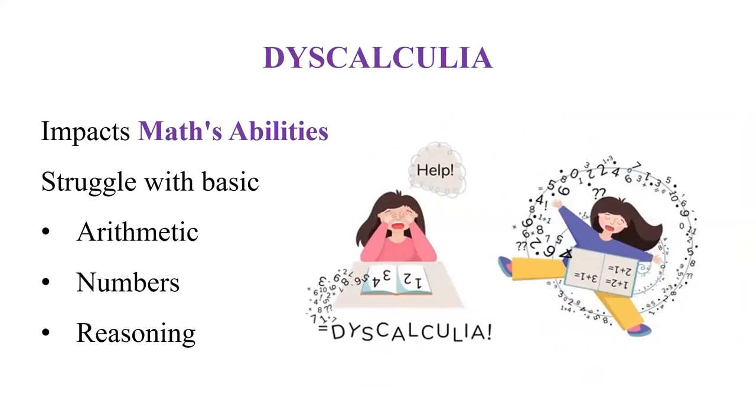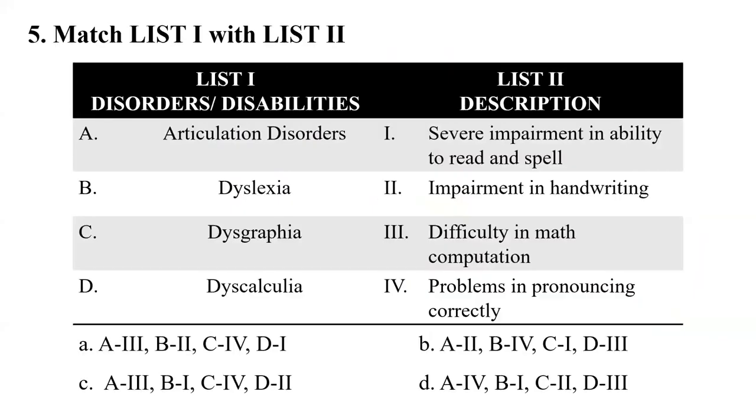The last one is dyscalculia, which is also a learning disability that impacts the mathematical ability of an individual, where they struggle with basic arithmetic, number sense, and mathematical reasoning. So, coming to our question, where they were asking you to match them with the correct description.